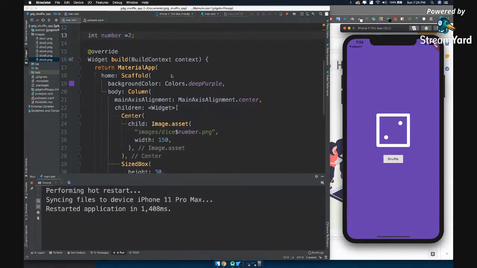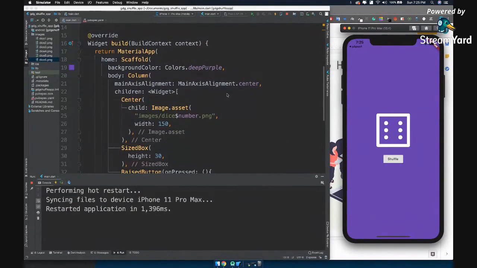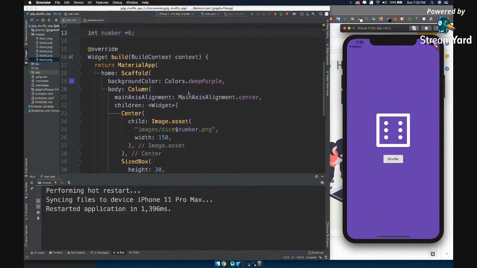Okay, we have 2. Sometimes hot reload, if it doesn't work, you just have to restart it. Okay, let's say 6, and say restart the app. See, you can see 6, right? All right, so maybe just my system has a lot of background applications running. That's why maybe hot reload might not be working, but yeah, you get the point, right?